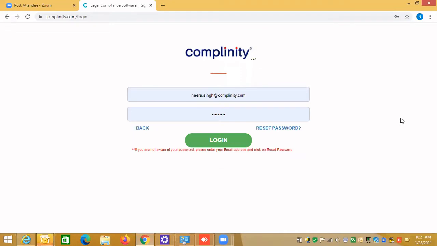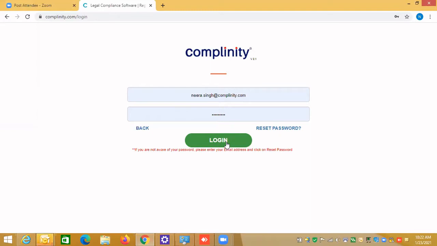Before we go into the tool, I also want to mention that if you have forgotten the password, you can click on the reset password button. A mail will go to your email address, you can reset your password following the instructions, and log in again with that password. No one else from our organization can log in to your system, because it's a very secure system.